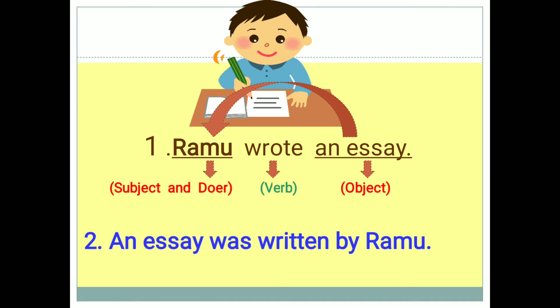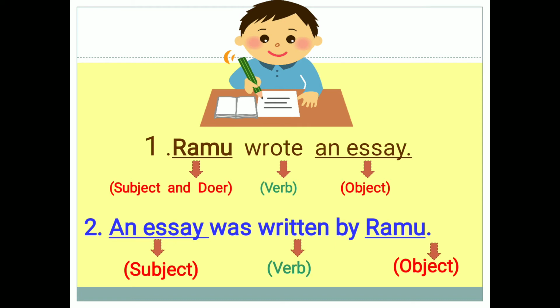In the second sentence, subject and object are both replaced. Here, an essay has become the subject and Ramu has become the object. In the second sentence, an essay was written is more important than whom it is written by.